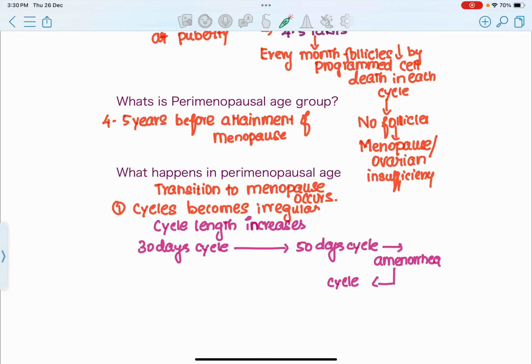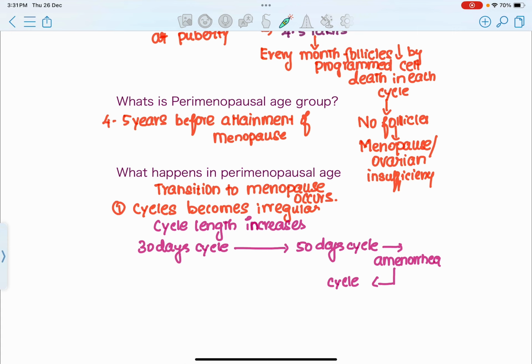So what happens in these 4 to 5 years before the onset of menopause? Transition to menopause occurs during this perimenopausal age. So during this perimenopausal age, the transition to menopause is going to happen. Suddenly menopause doesn't occur, right? So some transition has to occur in a female towards attaining menopause. So this transition occurs in the perimenopausal age. So what is this transition?